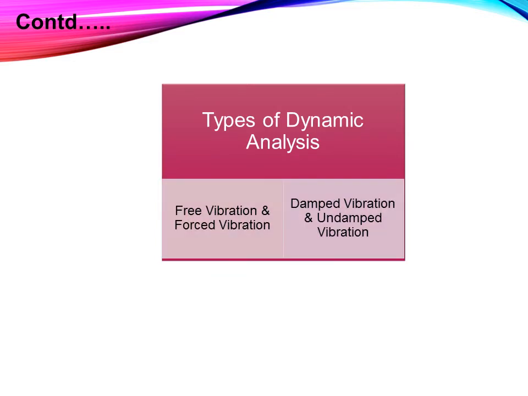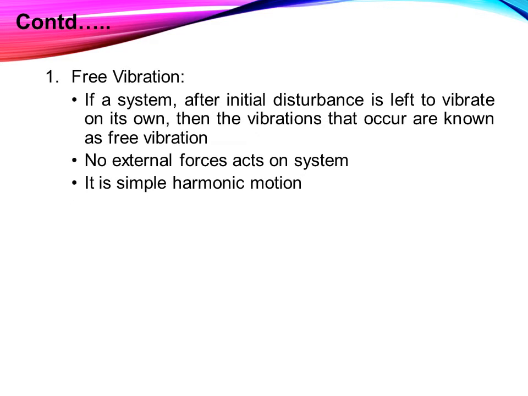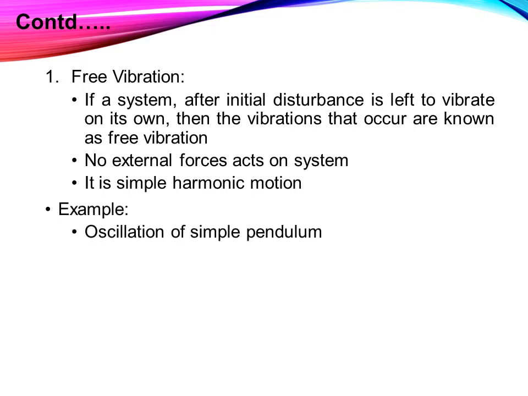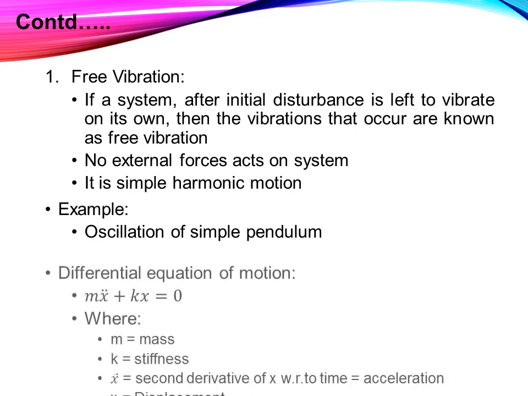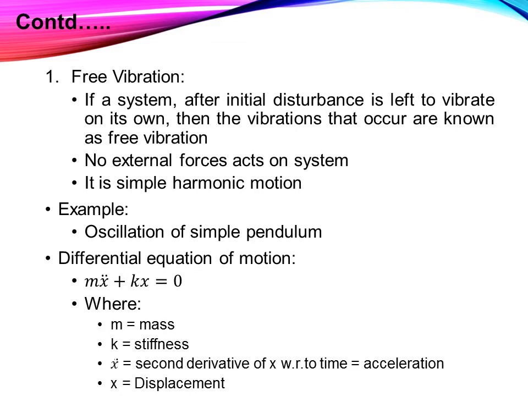So, types of dynamic analysis are basically two types, free vibration and forced vibration, and another type, damped vibration. First of all, we will see free vibration. If a system after initial disturbance is left to vibrate on its own, then the vibration that occurs is known as free vibration. No external force acts on the system. It is simple harmonic motion. Example, oscillation of a simple pendulum is an example of free vibration.